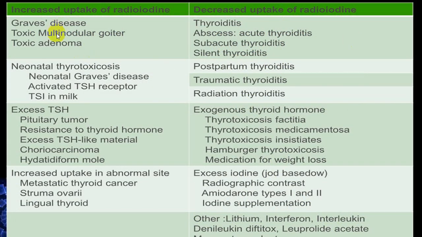Graves' disease, toxic multinodular goiter, adenoma, solitary nodule will be with an increased radioactive uptake.